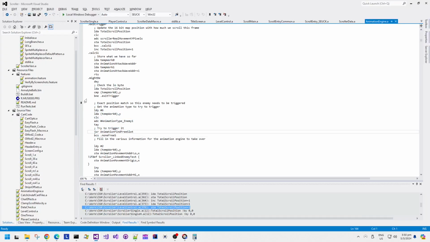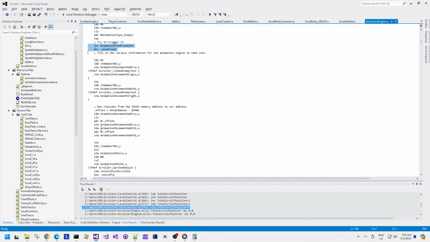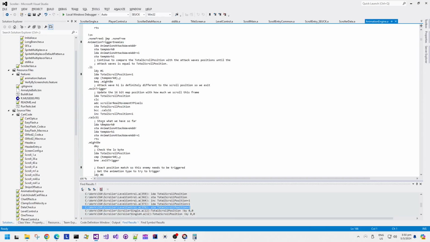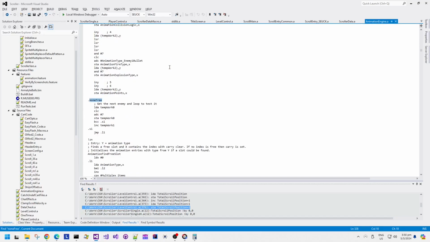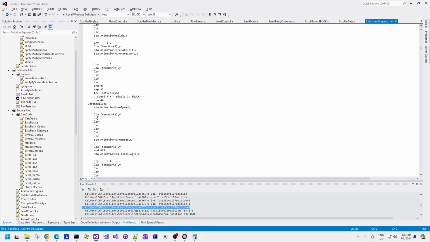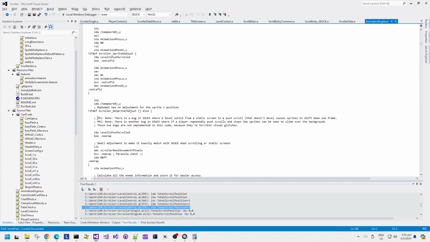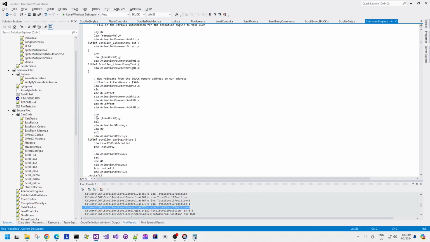It adds enemy type 1, and then it calls the spawn routine, which allocates a free animation slot for the sprite animations. If there aren't any free slots, it gets to this none free routine, and it just basically skips over the attack wave enemy slot and then considers the next enemy.